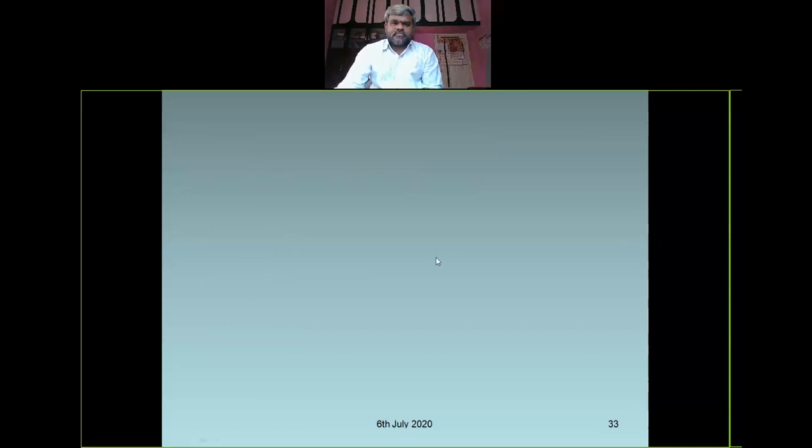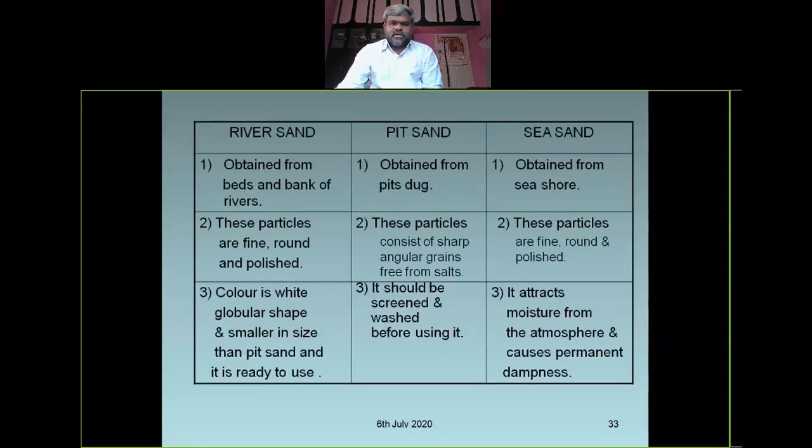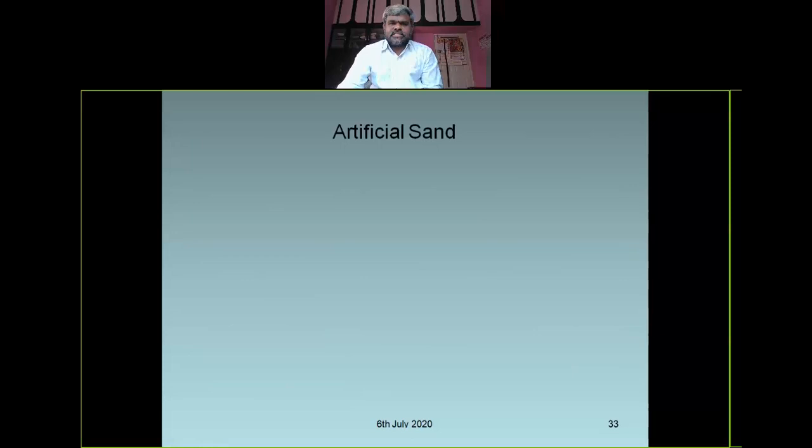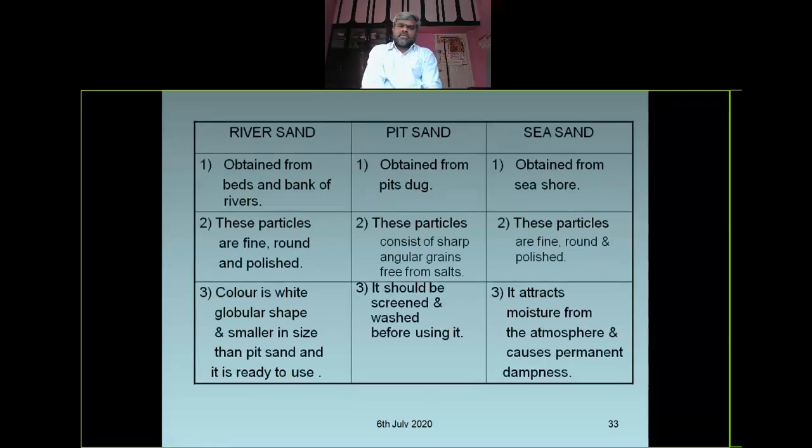Right. And see if you differentiate the three sands, right? River sand is obtained from beds and banks of rivers, and pit sand is obtained from pits dug near the sandy soils. If you go for sandy soils and dig at any depth, you will get sand only, right? Like if you see even in a desert, sand is also obtained from the seashore.